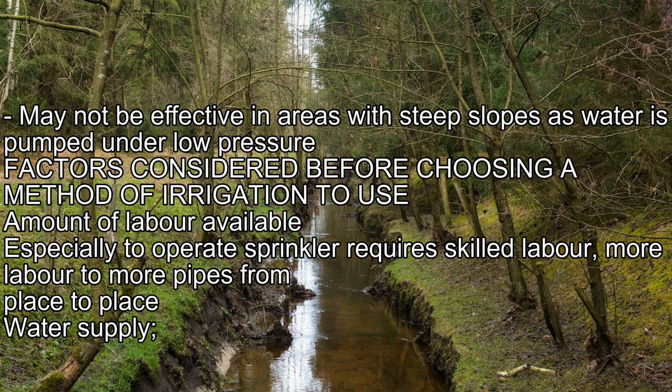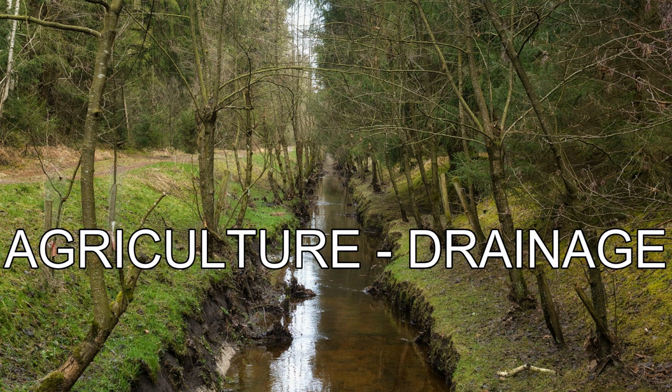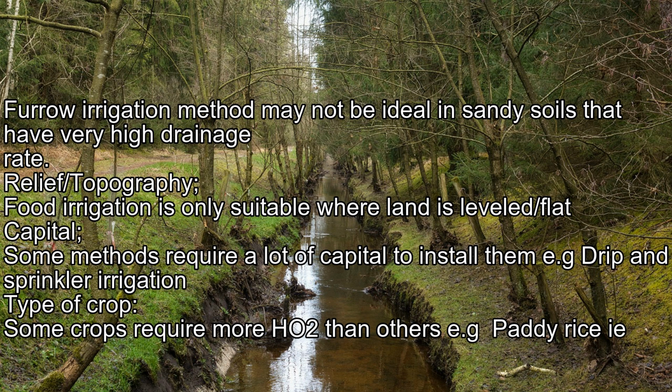Factors considered before choosing a method of irrigation to use. Amount of labor available. Especially, sprinklers require skilled labor, and more labor to move pipes from place to place. Water supply and soil type. The furrow irrigation method may not be ideal in sandy soils that have very high drainage.